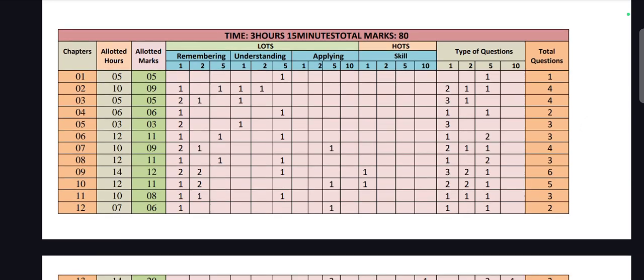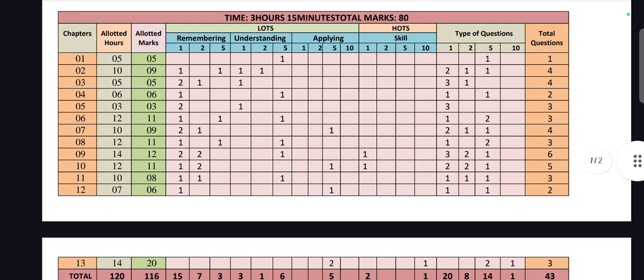Next, chapter wise. For the first chapter, 5 marks, that is 1 question of 5 marks in understanding. Next, the second chapter, 9 marks. That is 1 mark question in remembering, a 5 marks question, another 1 mark question in understanding, and one 2 marks question in understanding. So totally 9 marks from this chapter, and the total number of questions from the second chapter is 4.